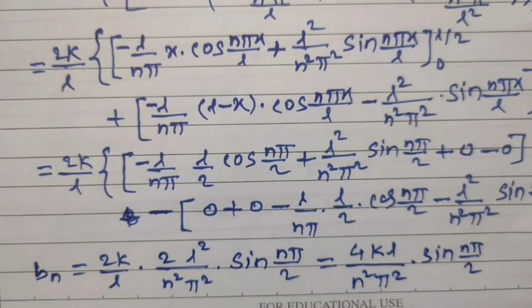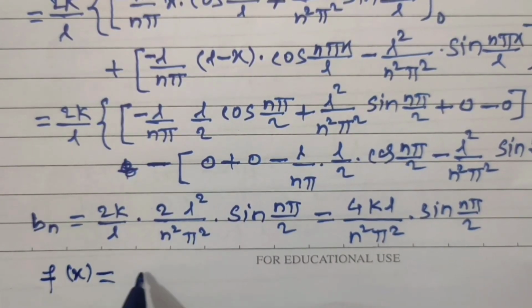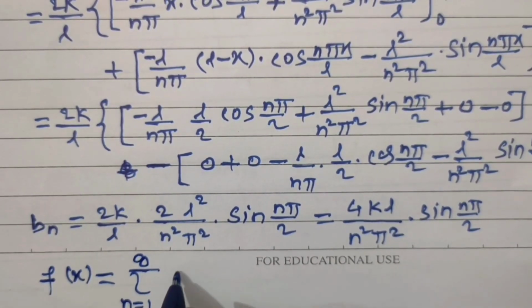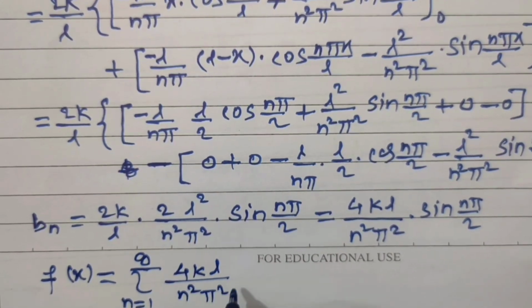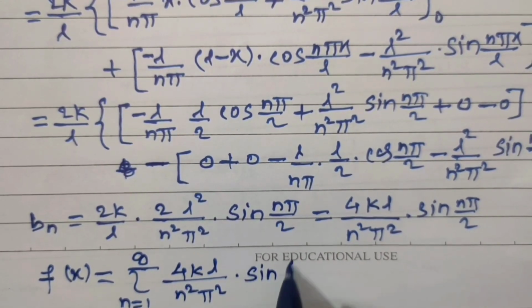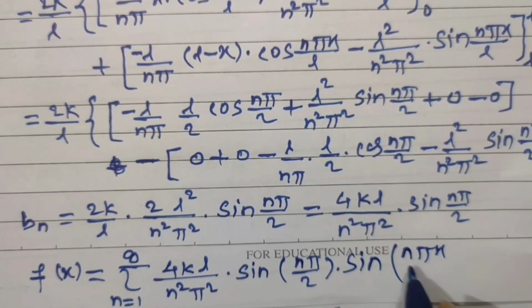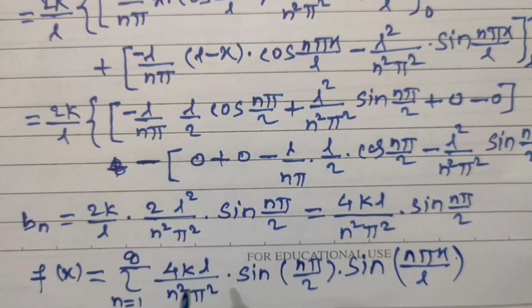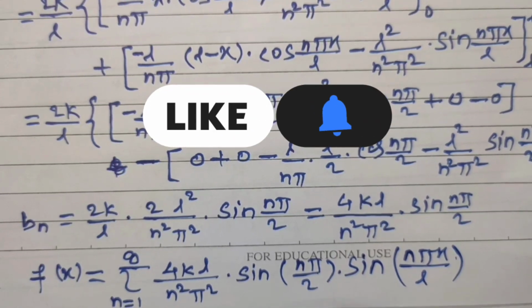This is Bn. Let us substitute the value of Bn in f of x. So f of x is equal to summation n is equal to 1 to infinity, Bn is this one, 4kl divided by n square pi square into sine of n pi by 2 into sine of n pi x divided by l. This is the half range sine series for the given function f of x, and this is the solution. Let us stop here.